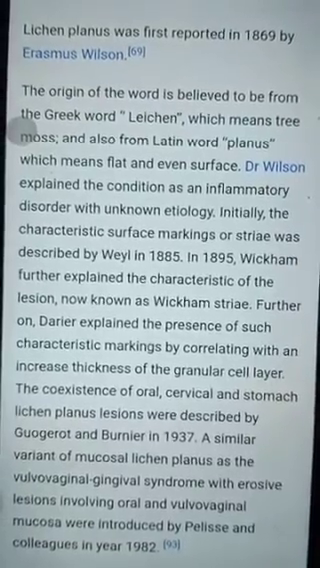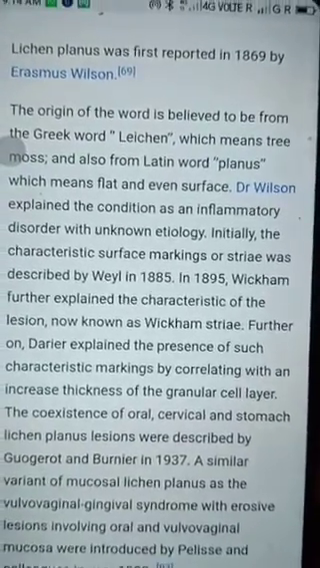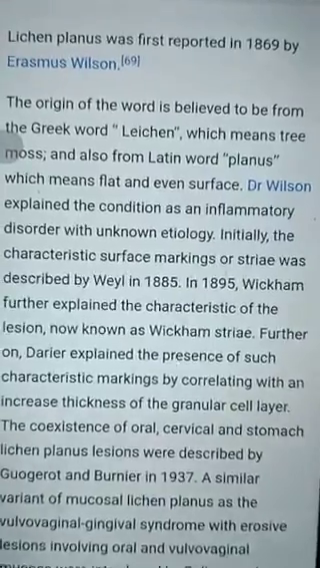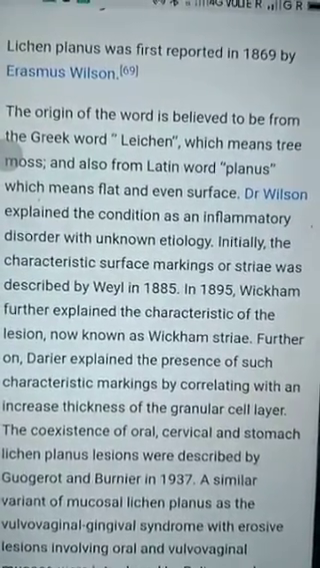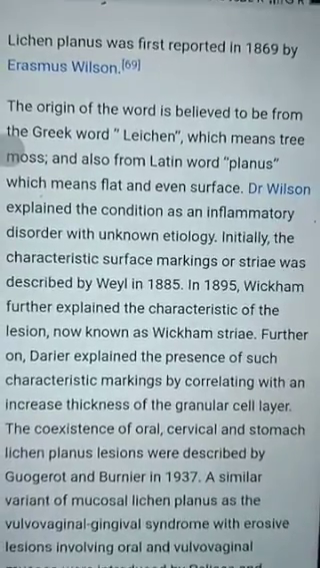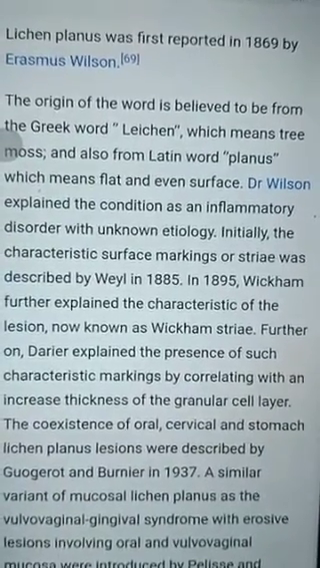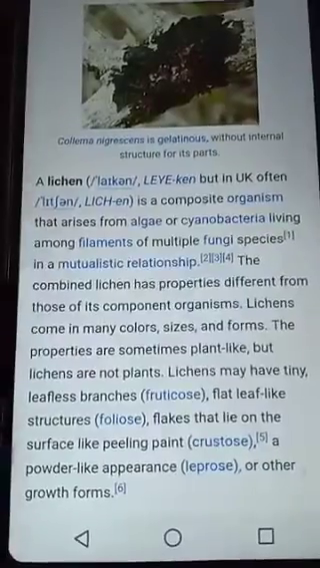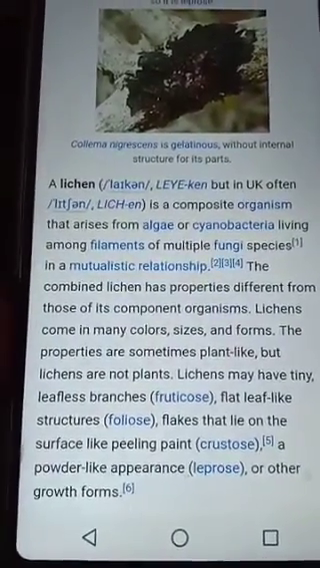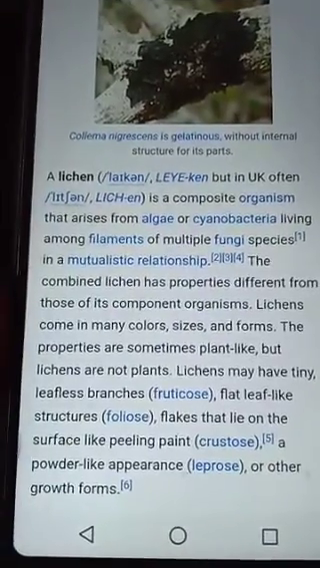Lichen planus was first reported in 1869 by Erasmus Wilson, and the origin of the word is believed to be from the Greek word lichen, which means tree moss, and also from the Latin word planus, which means flat and even surface. Lichen planus. What do you mean by lichen?